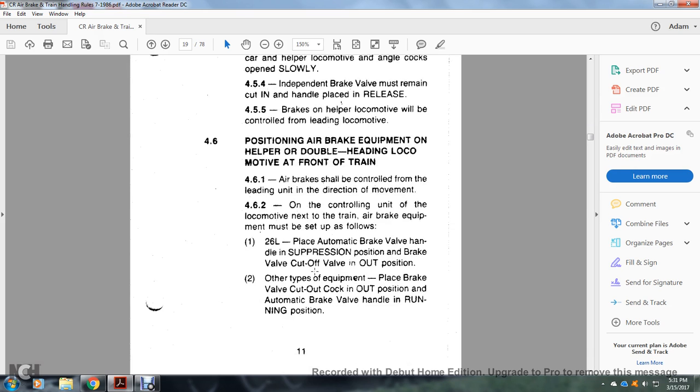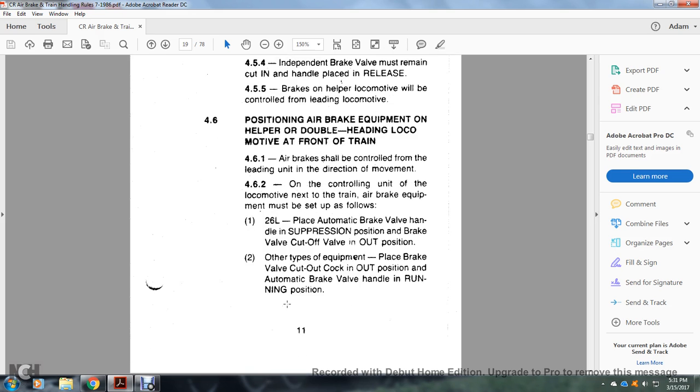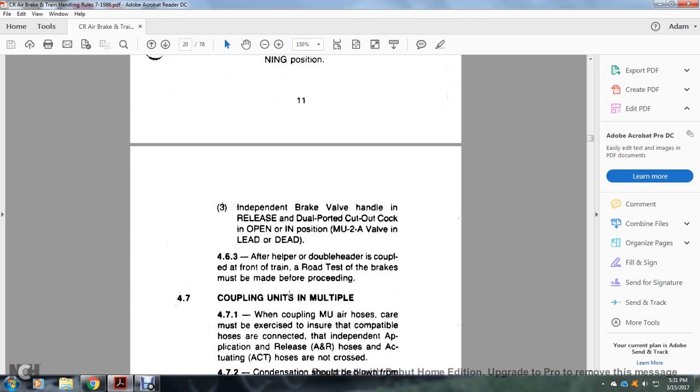Place the automatic brake valve handle in the suppression position, brake valve cutout cock in the out position. On other types of equipment, place the brake valve cutout cock in the out position, automatic brake valve handle in the running position, independent brake valve handle in the release position, and the double ported cutout cock open in the in position, multiple unit 2A valve in the lead or dead position.